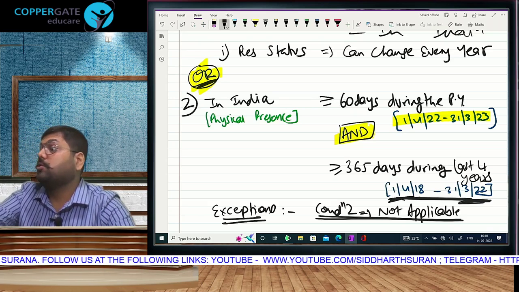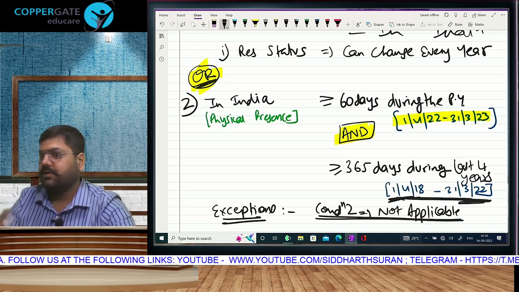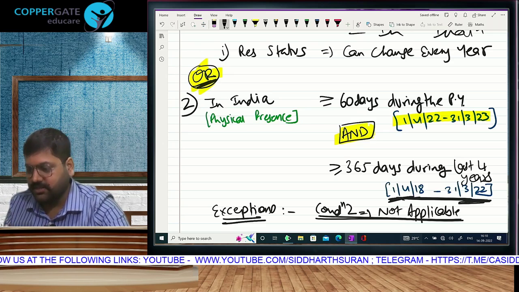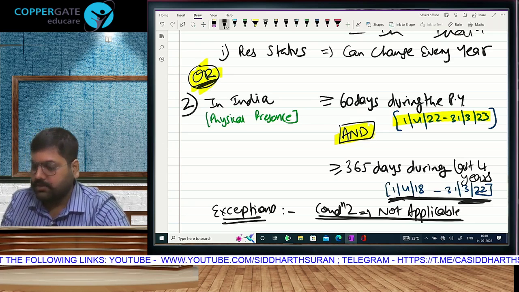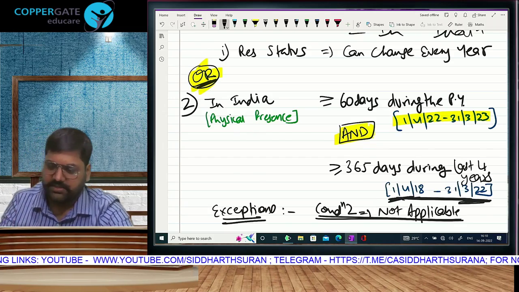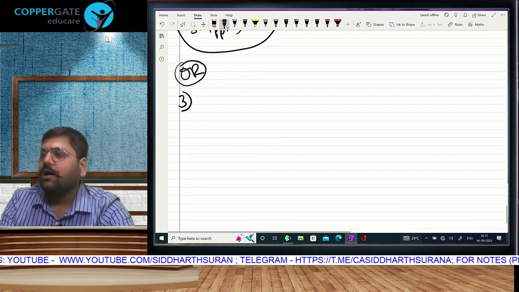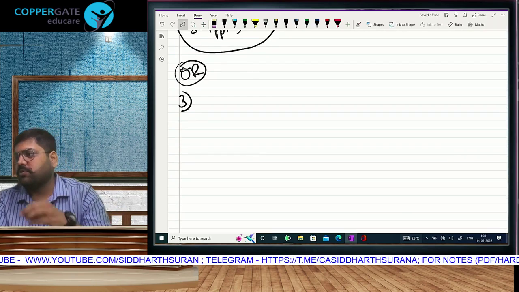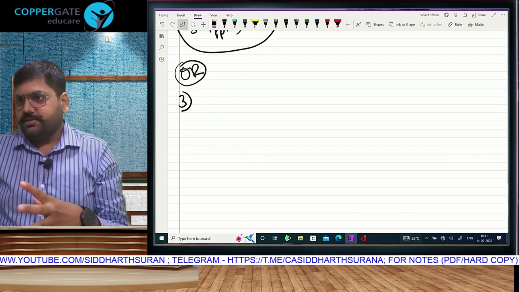Total has to cross, no, touch. Do you understand the difference? Crossing means greater, touching means equal also covered. Total has to touch what? 365. That means same rule as 182, same rule as 60. Okay. Third condition I will do, and then step 1 will get over. Then you can breathe for 5 minutes.